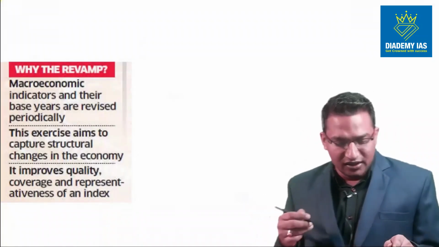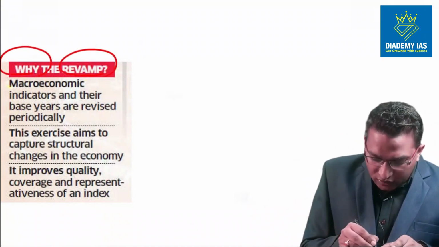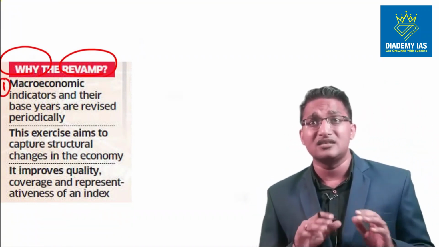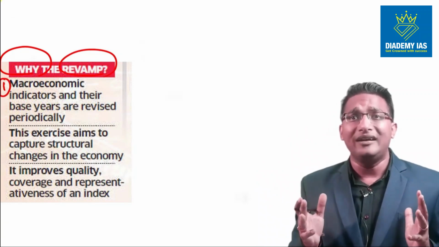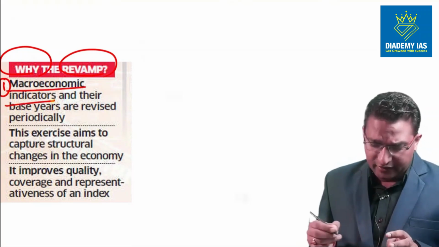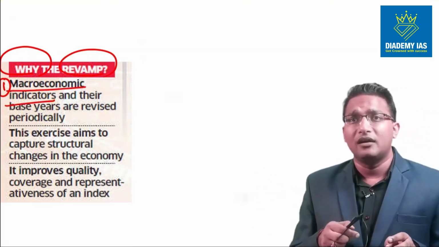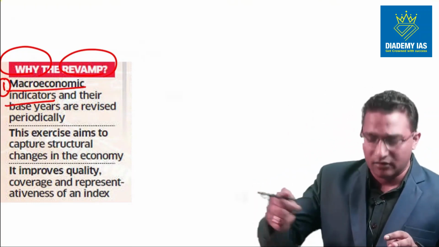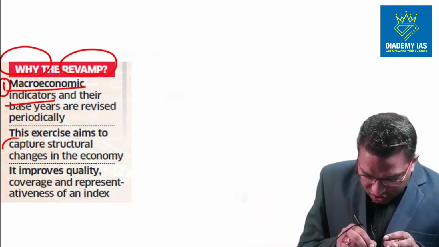So again, here is why the revamping of WPI has taken place. First of all, this WPI is a macroeconomic indicator. Macroeconomic indicator means this is giving a macro perspective to the government, and the government is making the policies based upon this macroeconomic indicator. The base years of the macroeconomic indicators are periodically revised to reflect the better reality. This also aims to capture the structural changes.